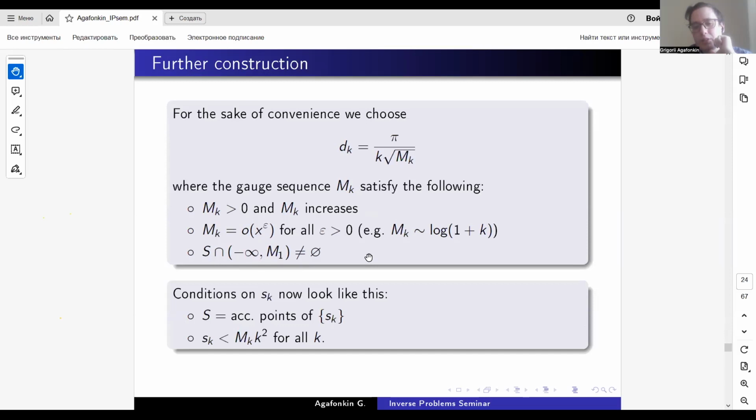And the conditions on Sk now look like this. S is equal to accumulation points, and Sk are lesser than Mk times k squared. If we put k equal to 1, we will have S1 lesser than M1. So the third condition shows us that this actually holds. So this can be satisfied.